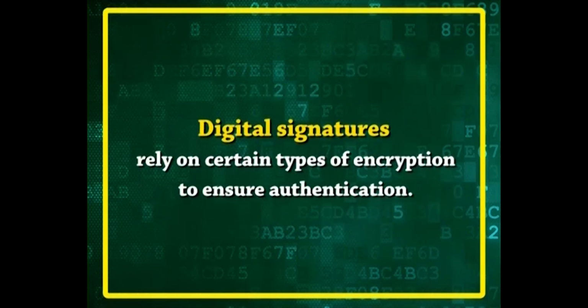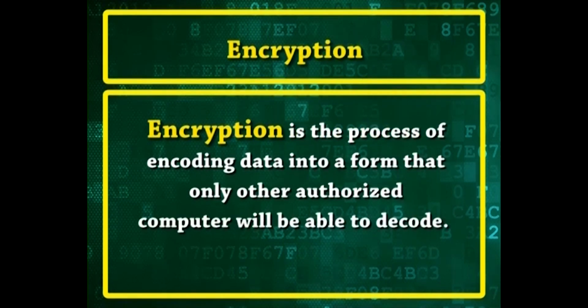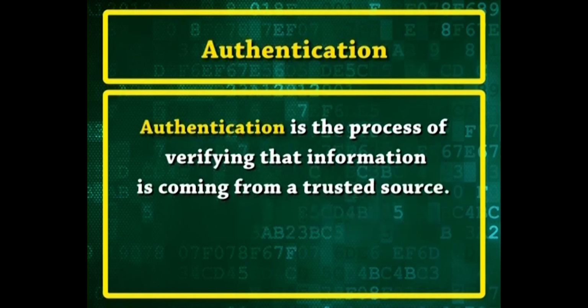Digital signatures rely on certain types of encryption to ensure authentication. Encryption is the process of encoding data into a form that only some other authorized computer will be able to decode. Authentication is the process of verifying that information is coming from a trusted source. These two processes work hand in hand for digital signatures.